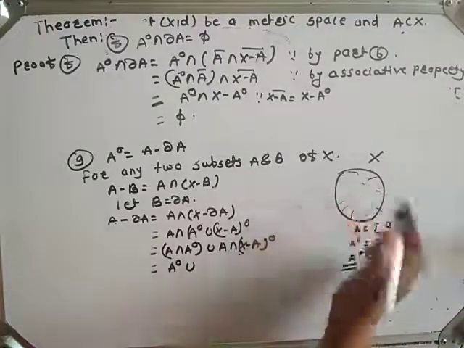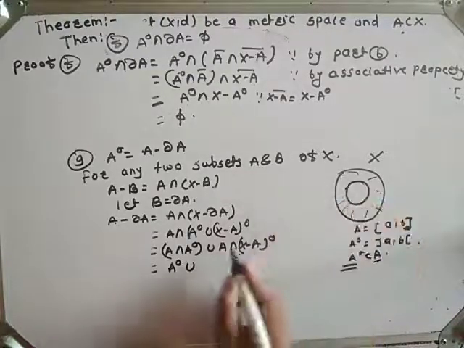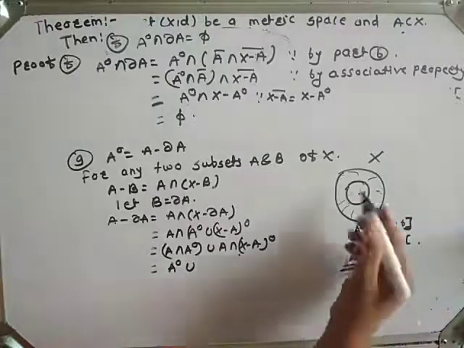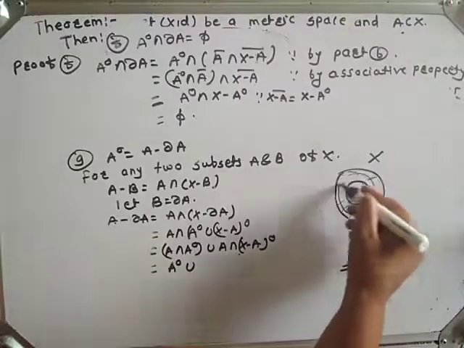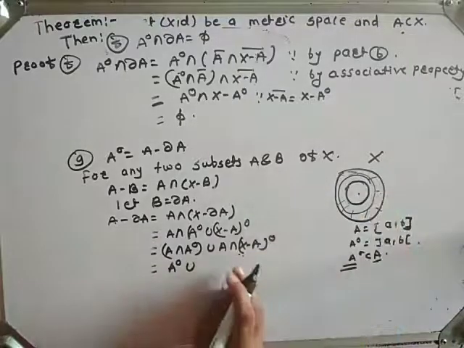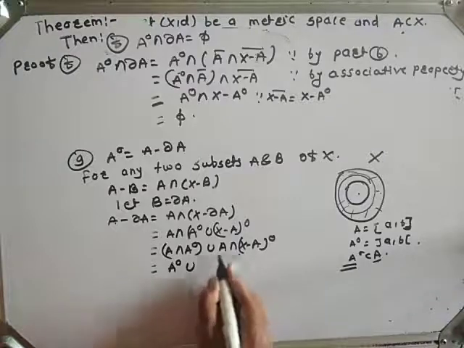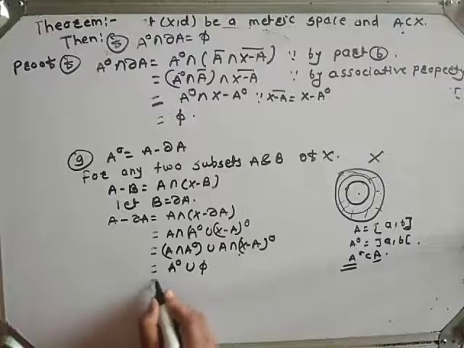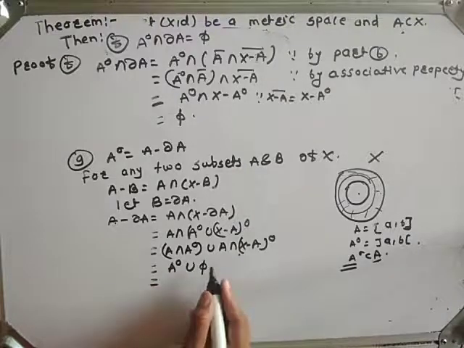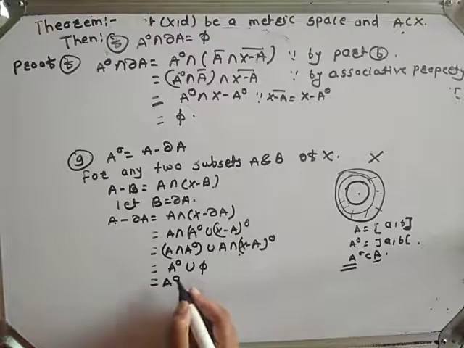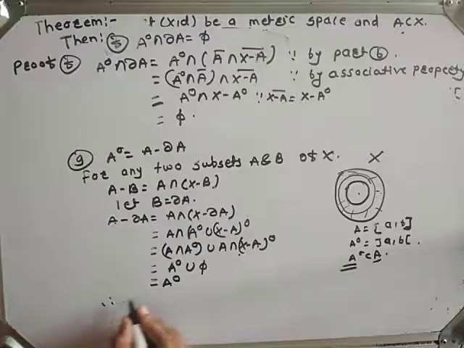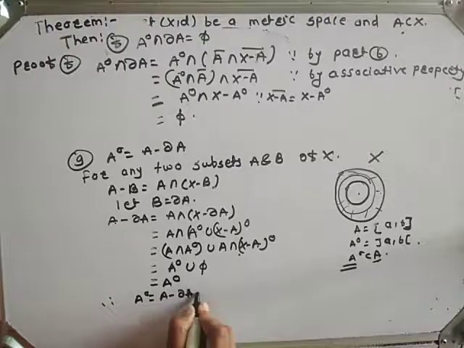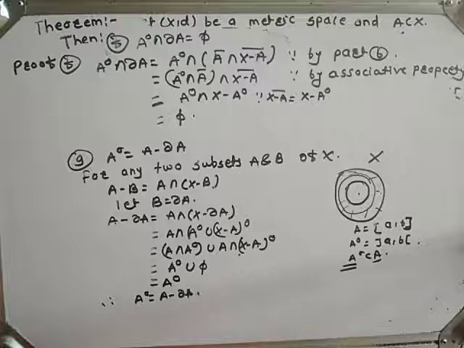Suppose this is your A, intersection with X minus A interior means this set. Its intersection is obviously phi, which is equal to, and A interior union phi is equal to A interior, and therefore A interior is equal to A minus boundary A. Therefore, proof of part G is complete.